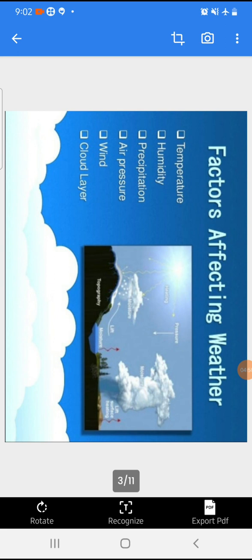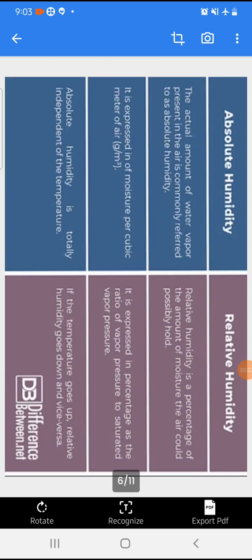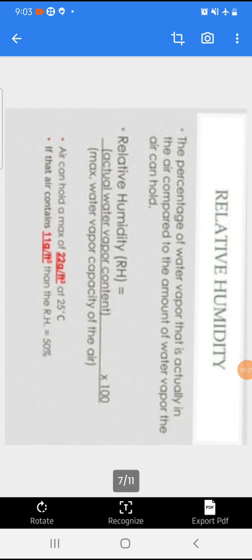Okay. Next point is the humidity. Humidity means, what is the meaning of humidity? Humidity is the measurable amount of moisture in the air of the lower atmosphere. Two types of humidity are there, absolute humidity and the relative humidity. So what is absolute humidity? Absolute humidity denotes the actual amount of water vapor present in the atmosphere, which can be measured in grams per cubic meter.